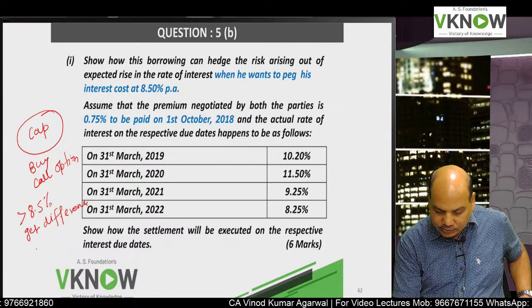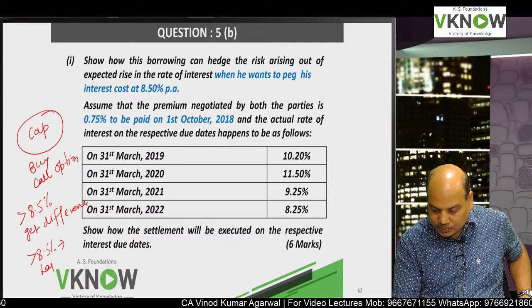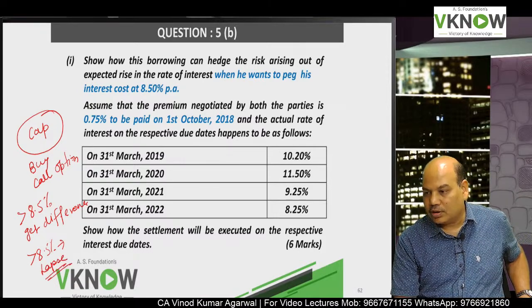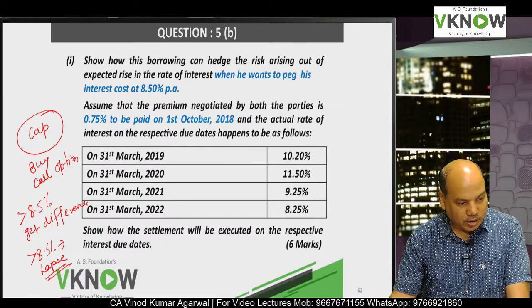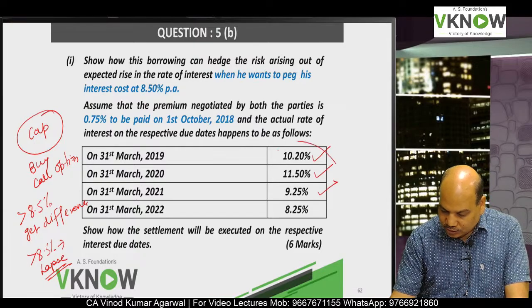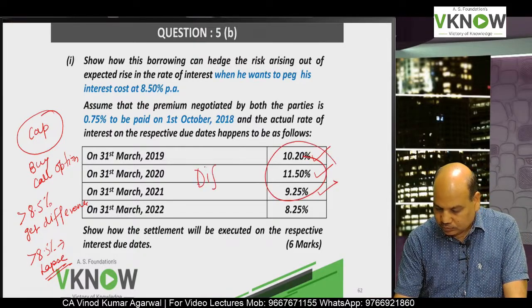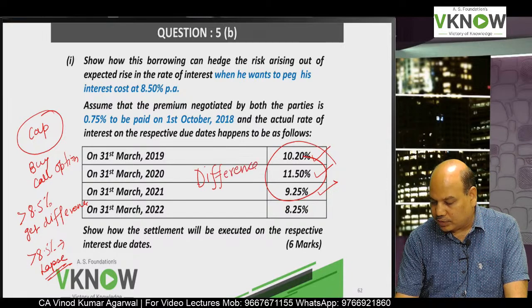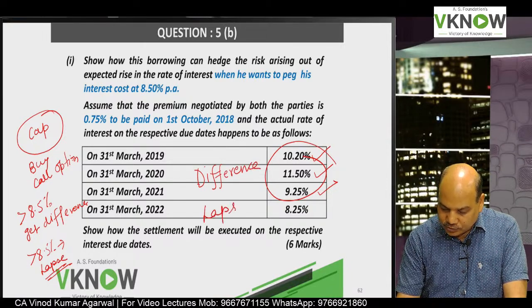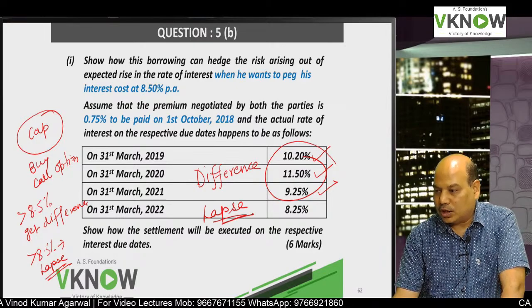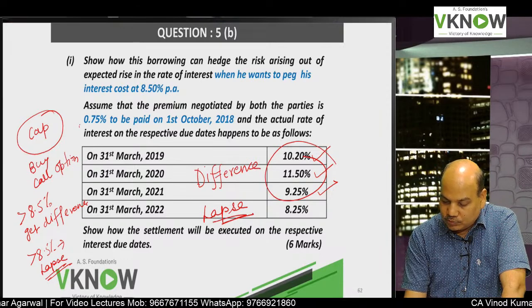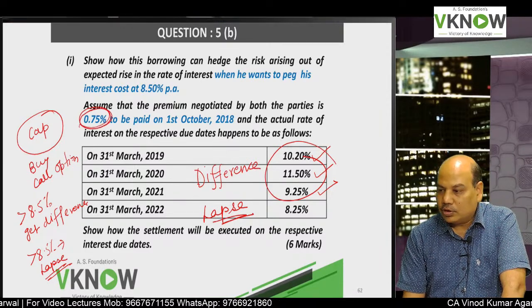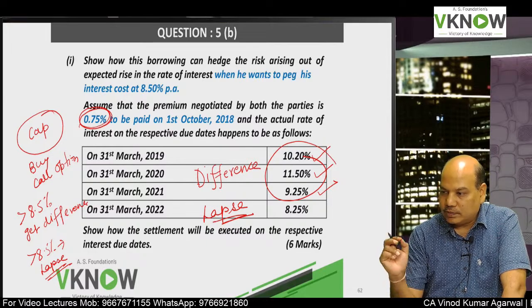If the interest rate is less than 8.5%, the option will lapse. In the first, second and third scenario, the option holder will receive the difference, and in the fourth scenario the option would lapse because it is below 8.5%. But for getting this option you will have to pay the option premium, which is 0.75% of the loan amount.